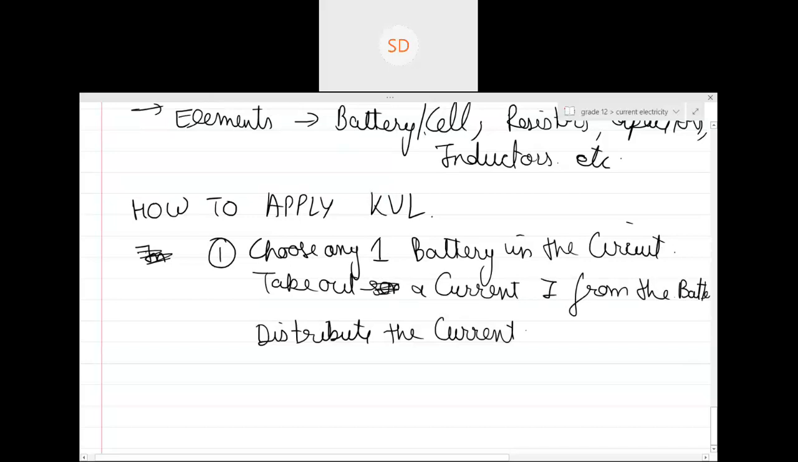So take any one battery. Please remember, any one. That doesn't depend on which battery you are taking. But generally we take the biggest one, the one which has the biggest voltage, like 10 volt or something. The big potential. Okay. Now the second step is basically to distribute the current throughout the whole circuit.